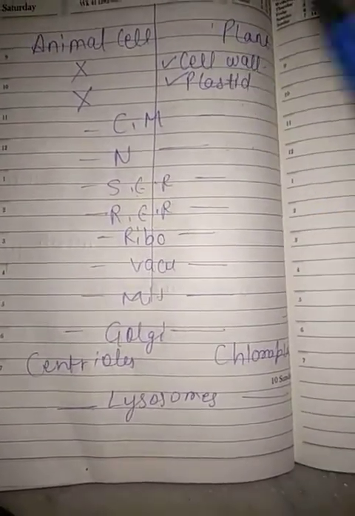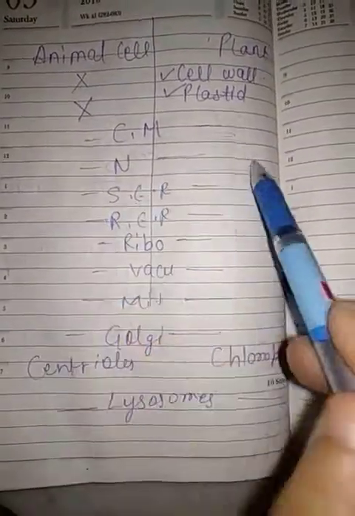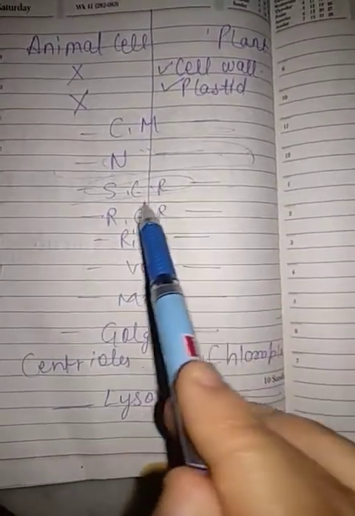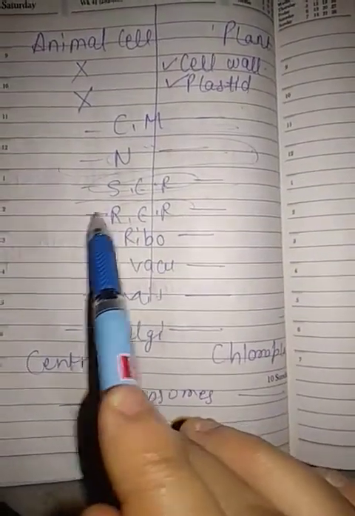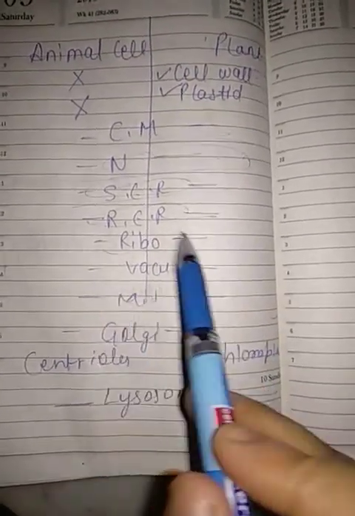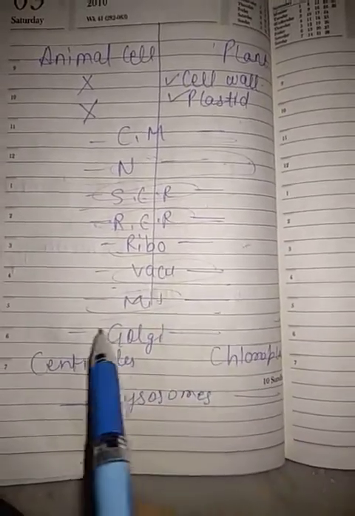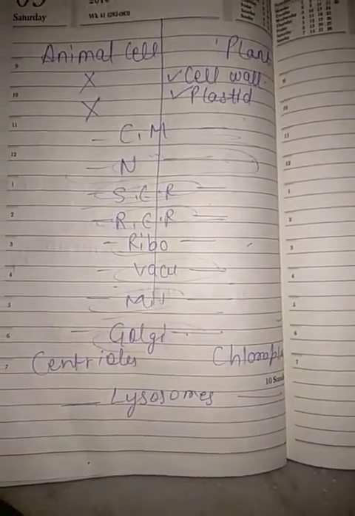So these are some points. Some other points: cell membrane is present in both. Nucleus is present in both. Smooth endoplasmic reticulum present in both. Rough endoplasmic reticulum present in both. After that, ribosomes present in both. Vacuole present in both. Mitochondria present in both. Golgi apparatus present in both.